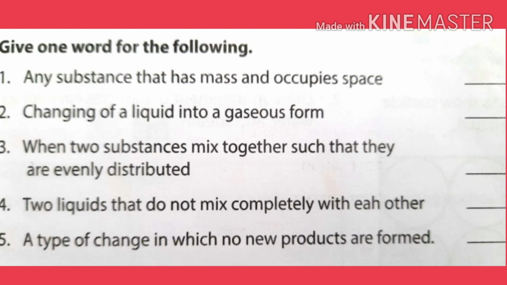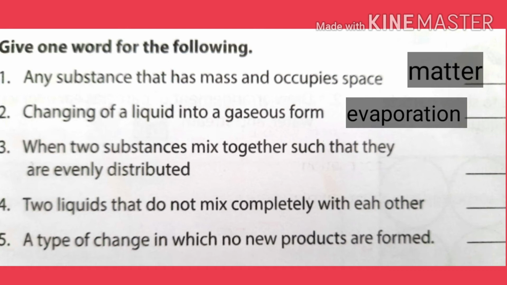Now give one word for the following. First one is any substance that has mass and occupies space, that is matter. Second one is changing of liquid into a gaseous form, that is called evaporation. Third one is when two substances mix together such that they are evenly distributed, that is called solution.